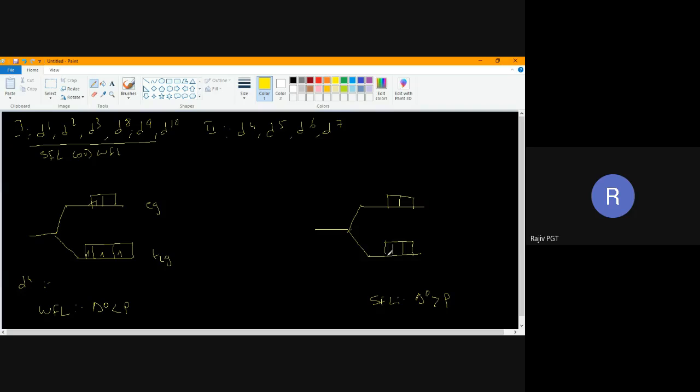So first I will fill 3 electrons: 1, 2. Fourth electron, where will I place? EG or T2G? T2G, sir. Correct. Now this configuration will be like this: T2G 1, 1, 1, EG 1, 0. If I write its configuration, it will be T2G 2, 1, 1, EG 0, 0.